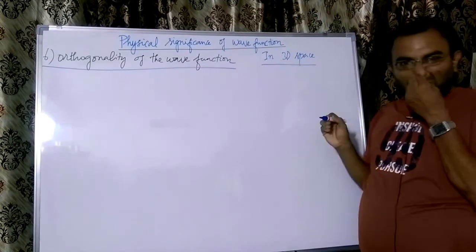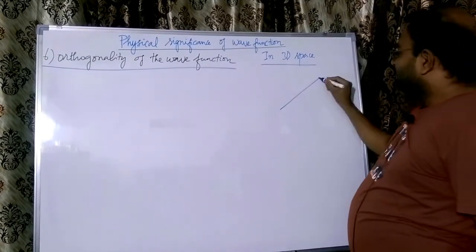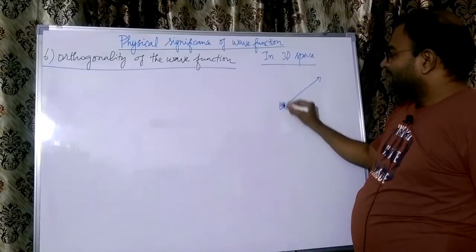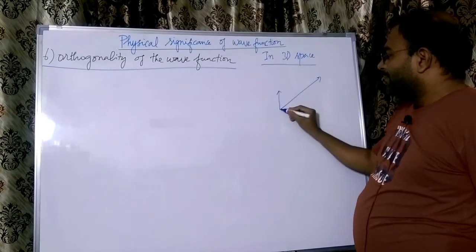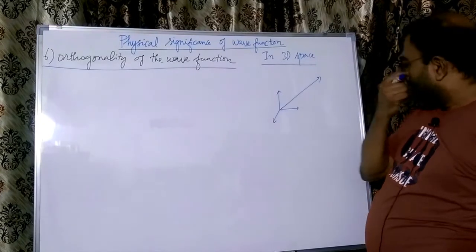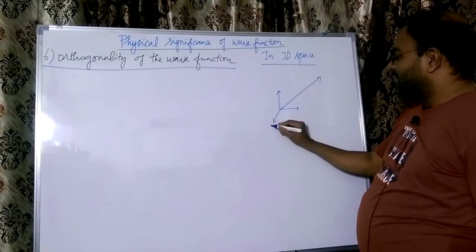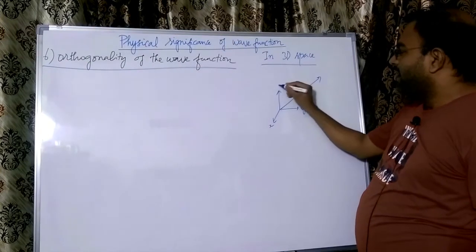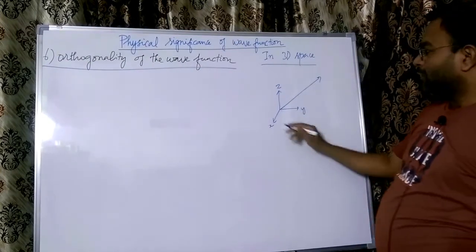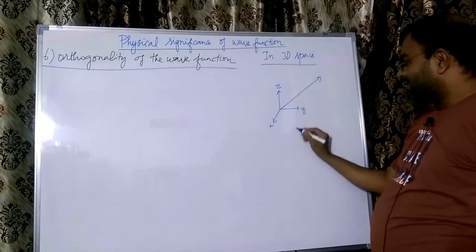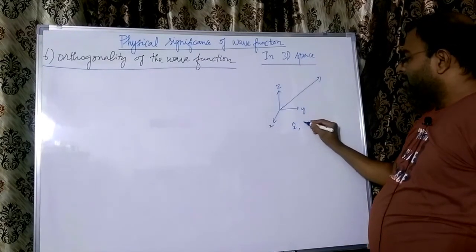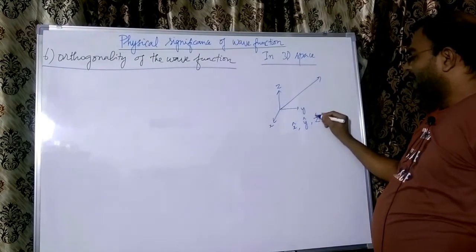it is possible to represent any vector arbitrarily in terms of three mutually perpendicular vectors along the three directions in space, that is x direction, y direction and z direction. So the unit vectors along these three directions can be called x cap, y cap and z cap.